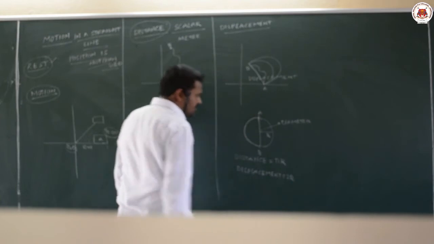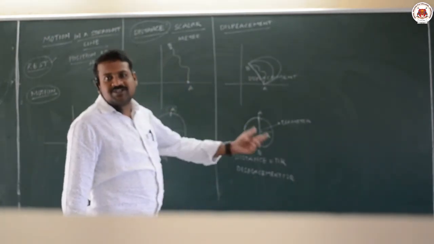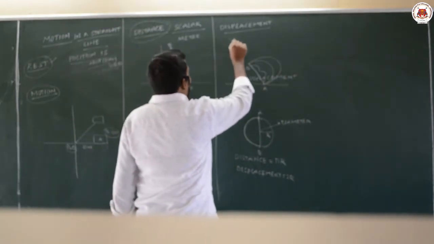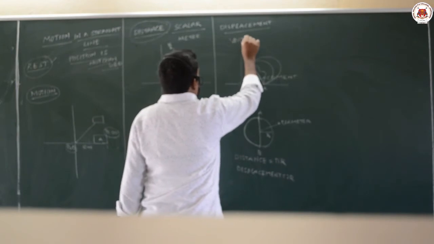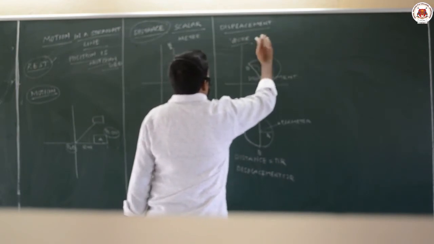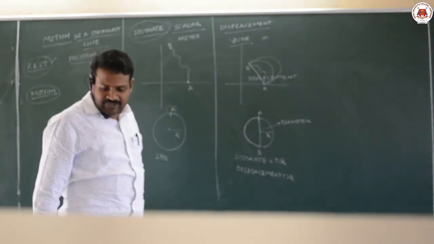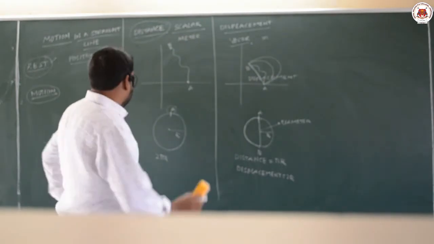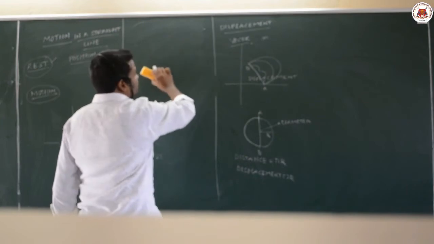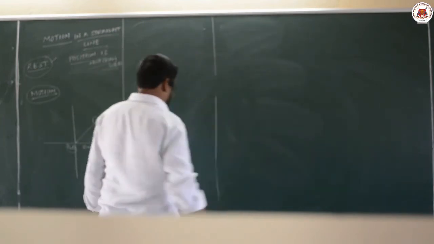The shortest distance between any 2 points during its journey is called displacement, and displacement is a vector quantity. It is also measured in meters. There are some differences between distance and displacement. After understanding the definitions, you should know the differences between them.